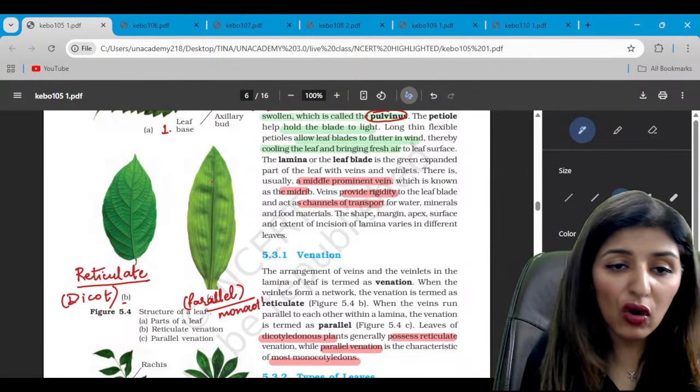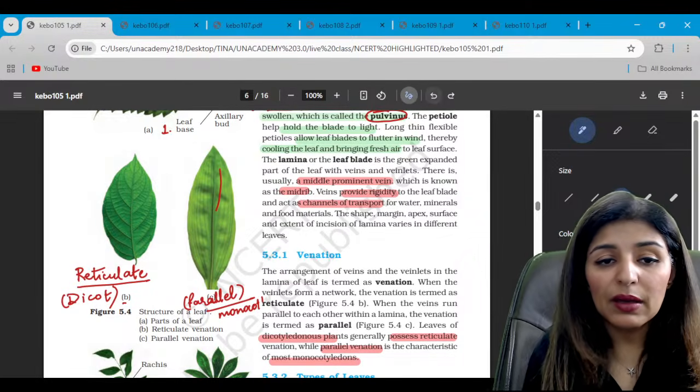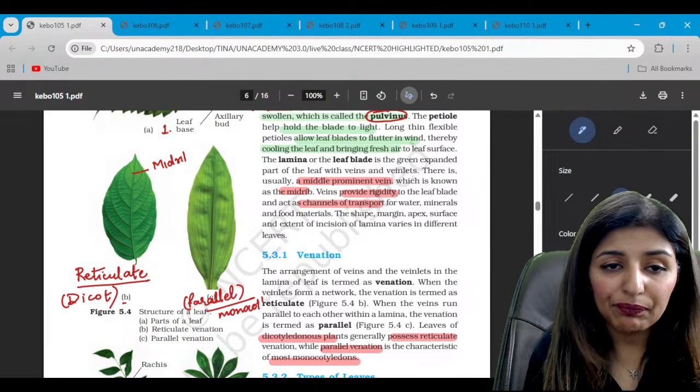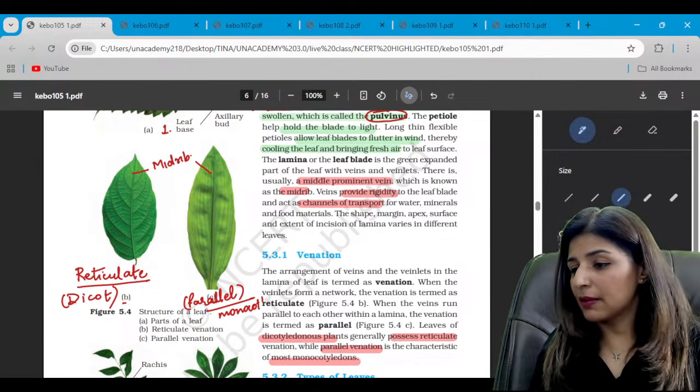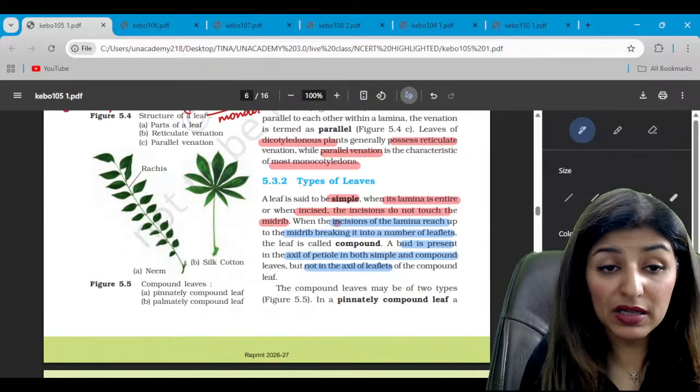And similarly, this is the diagram representing the parallel venation, which is a characteristic of a monocot. Do we see all the veins? They are running parallel to the midrib. Is that clear to all? This is the midrib. Are we clear?